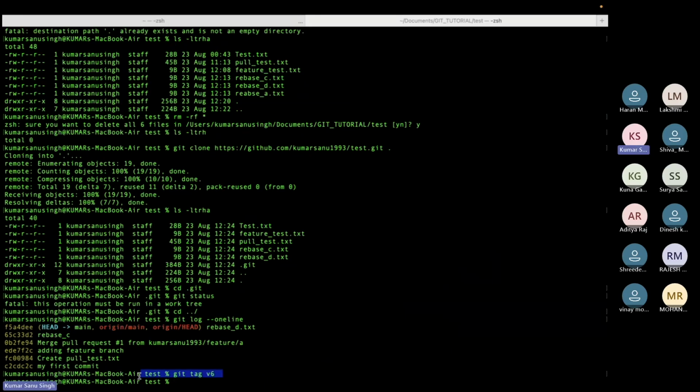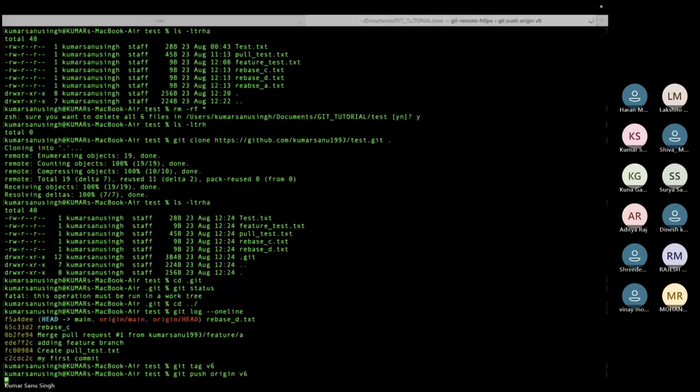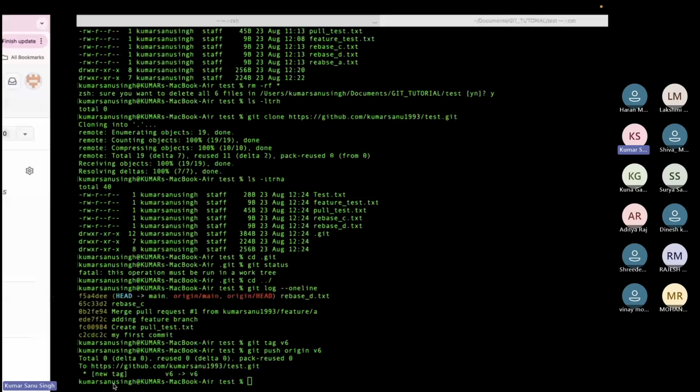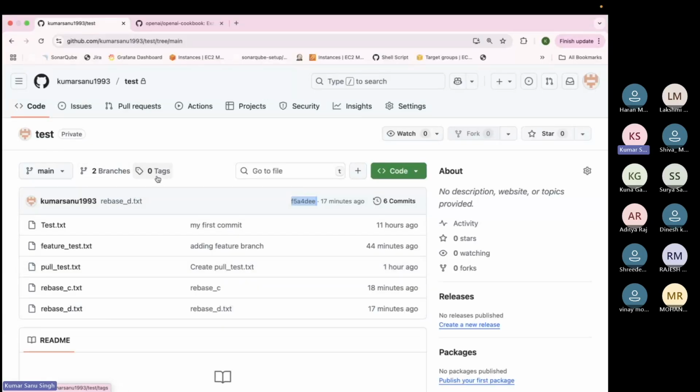Correct. So can that tag be changed, yes or no? You cannot change the tag. So now let's say I want to push: git push origin v6. So I have created a tag. Till now, can you see anything here? Zero tags. Now if you see this, there's one tag.